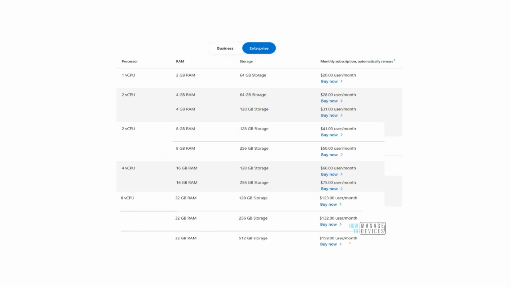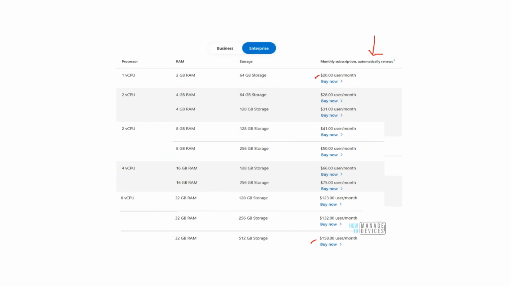What I mean by that is, there are a whole bunch of licenses for Windows 365 Enterprise and Business that are present. And you see that it starts with $20 per user per month, and it goes up to $158 per user per month. And now you see the difference.